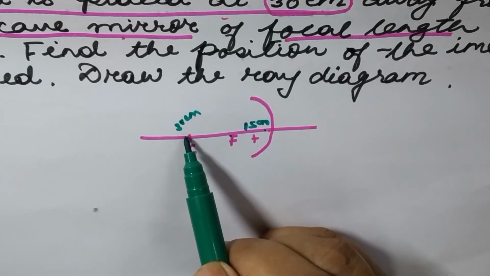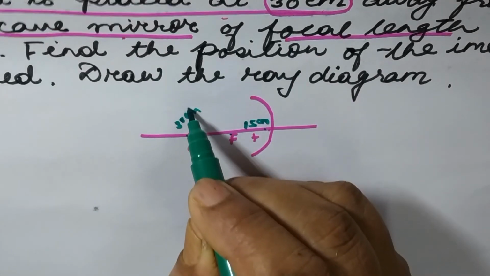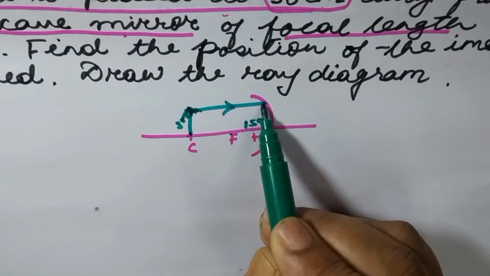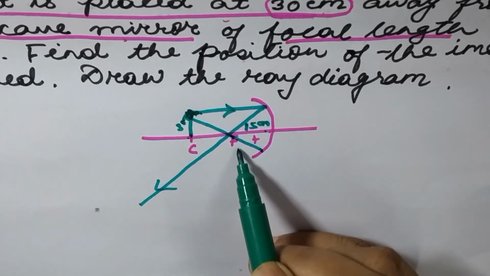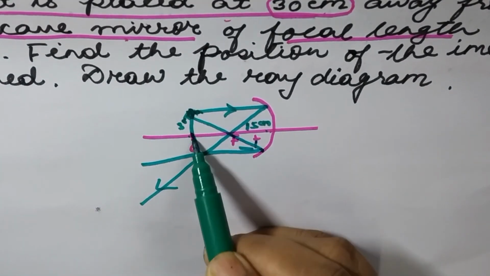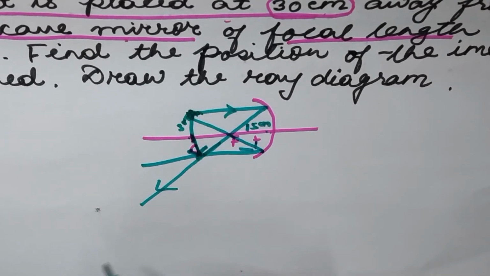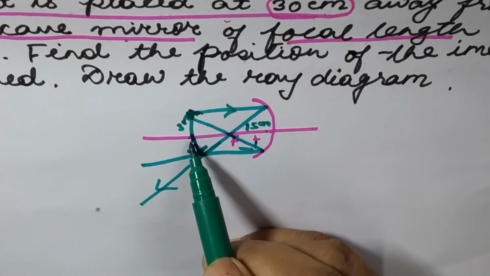And the object distance is given as 30 centimeter. It means the object is at this point, therefore we draw the ray here. The image is forming at this position, that means the image will form at the center of curvature.